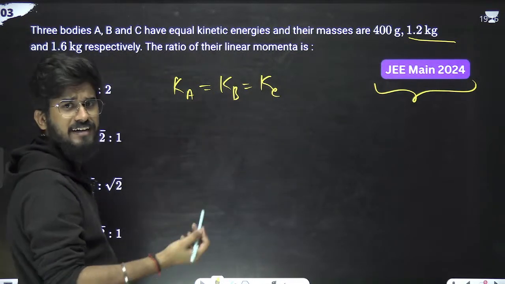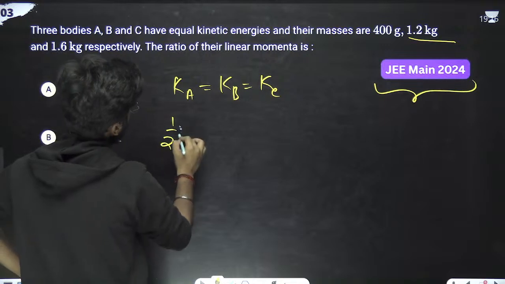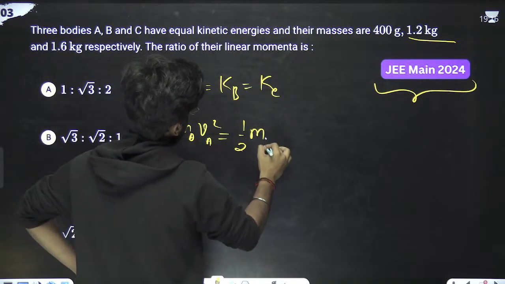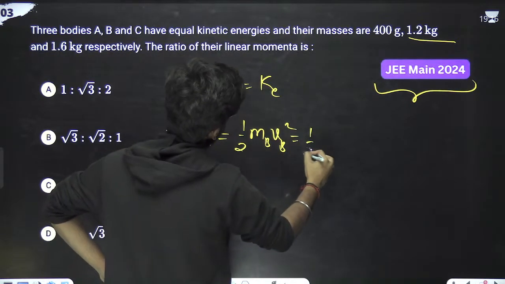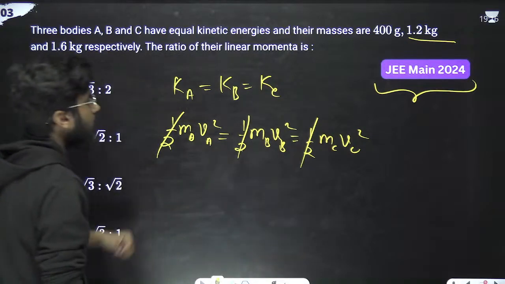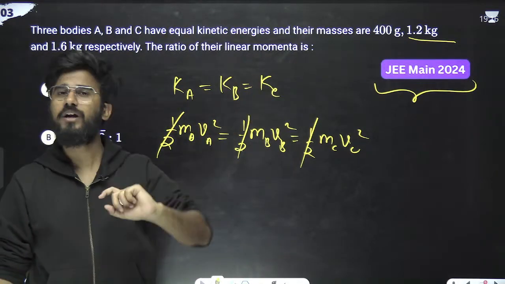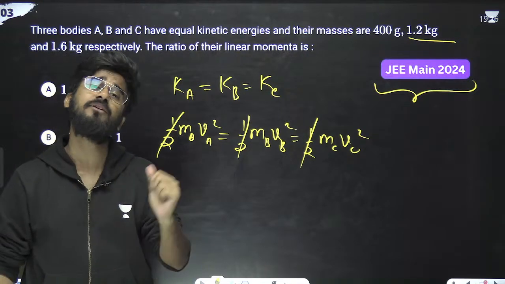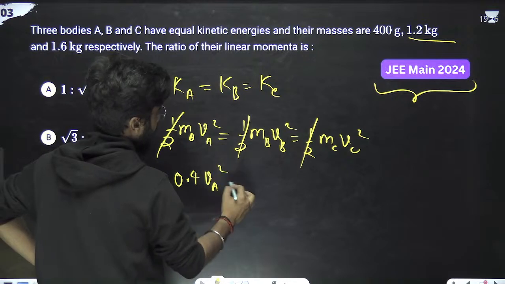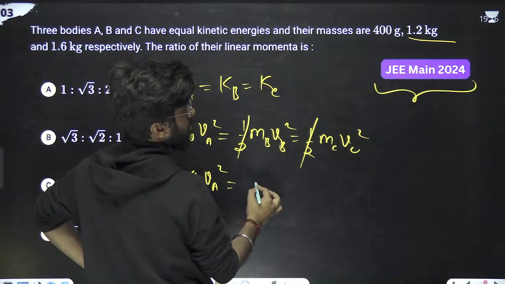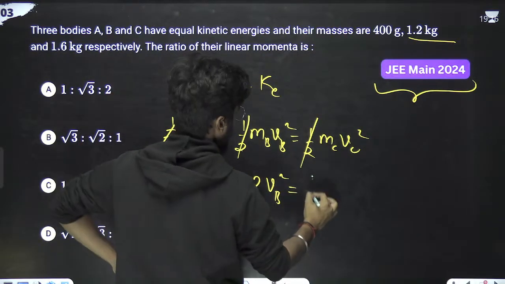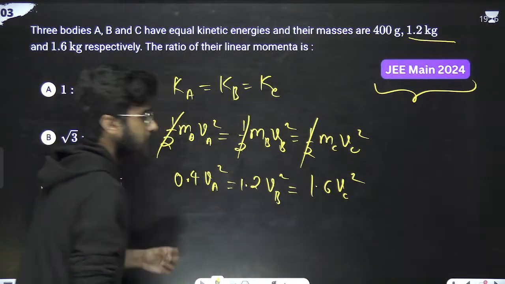What is the formula for kinetic energy? Half mv square. So half mass of A into VA square is equal to half mass of B into VB square, that is equal to half mass of C into VC square. Correct? Half got cancelled. What is the mass of A? 400 grams, and 400 grams divided by 1000 will be 0.4 kg. So I'll just write 0.4 into VA square, that is equal to 1.2 kg, so 1.2 into VB square, that is equal to 1.6 into VC square. Simple.